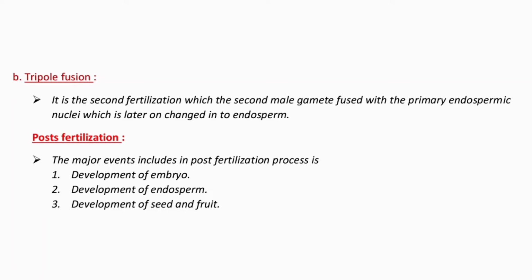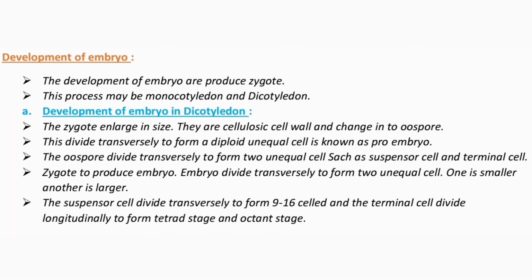Post-fertilization. The major events in the post-fertilization process are first, development of embryo; second, development of endosperm; third, development of seed and fruit. Development of embryo: the embryo develops from the zygote. This process may be in monocotyledon and dicotyledon. Development of embryo in dicotyledon: the zygote enlarges in size.